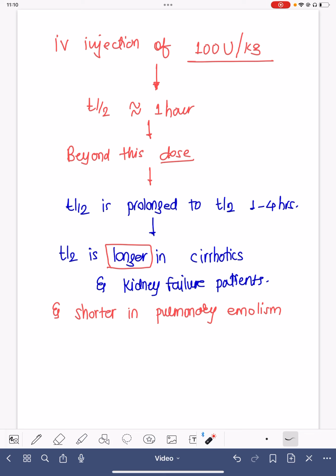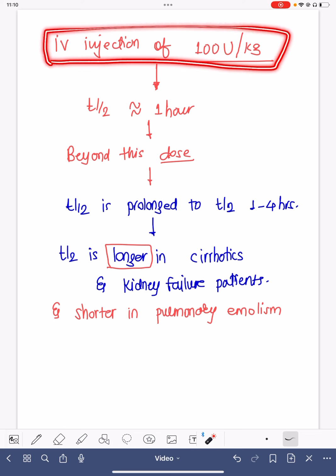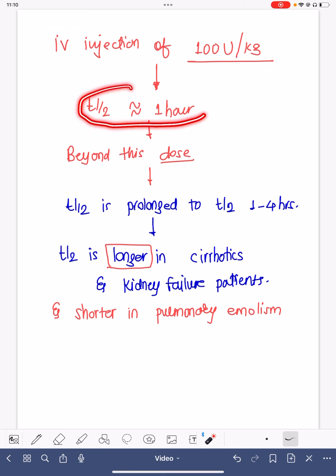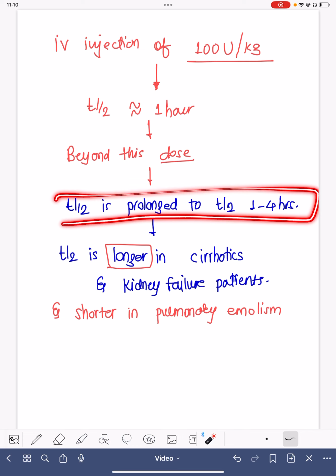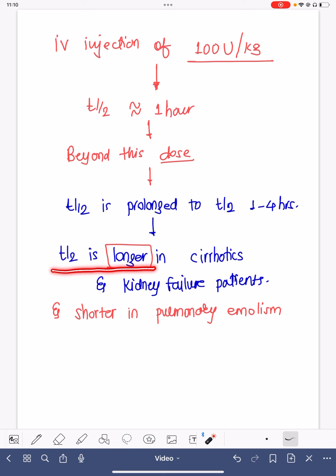So whenever an IV injection of 100 units per kg is given, the half-life usually remains around 1 hour. But whenever we increase the dose beyond 100 units per kg, then the half-life is prolonged from 1 hour up to 4 hours. So the half-life of this drug is longer, not only when used in higher dose, but also in cirrhotics and kidney failure patients, because the metabolism of heparin involves the liver as well as the excretion is through the kidney.